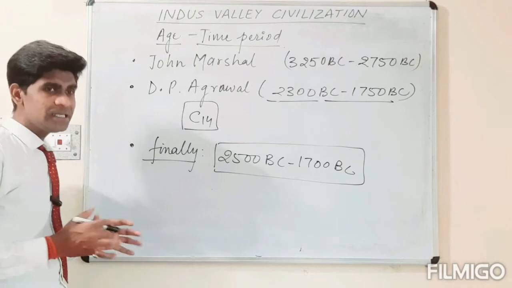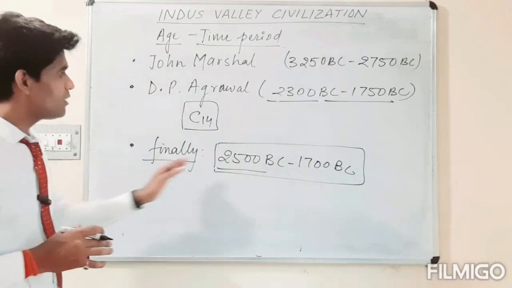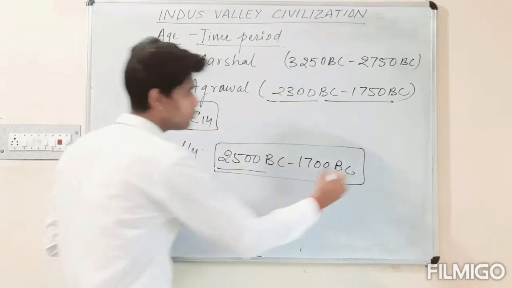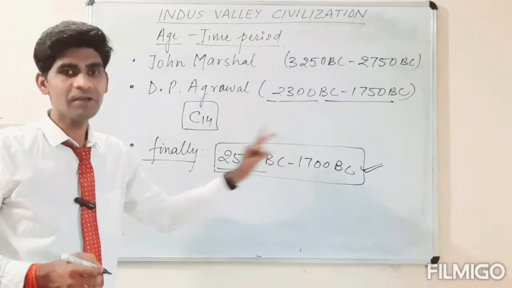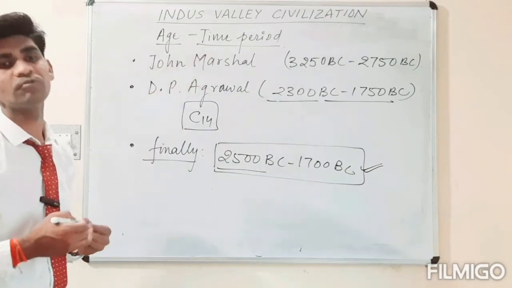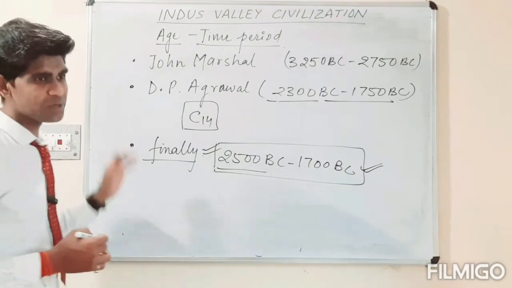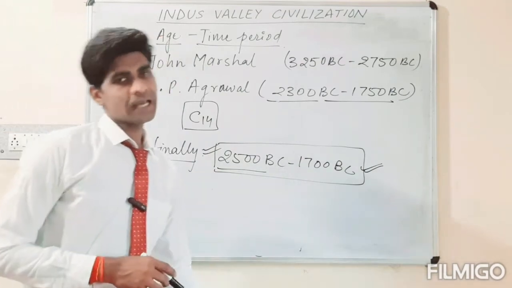In your NCERT, the time period is given as 2500 BC to 1800 BC, but most historians have considered this time interval to be much better when we are getting the knowledge of the Indus Valley civilization. So that is the time period we assume presently.